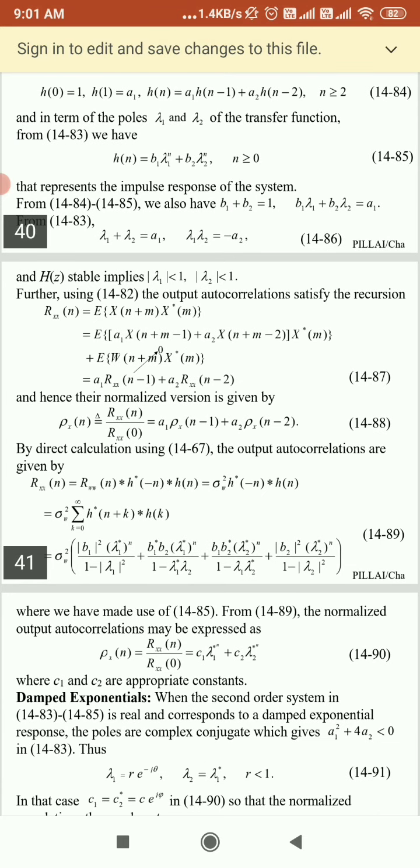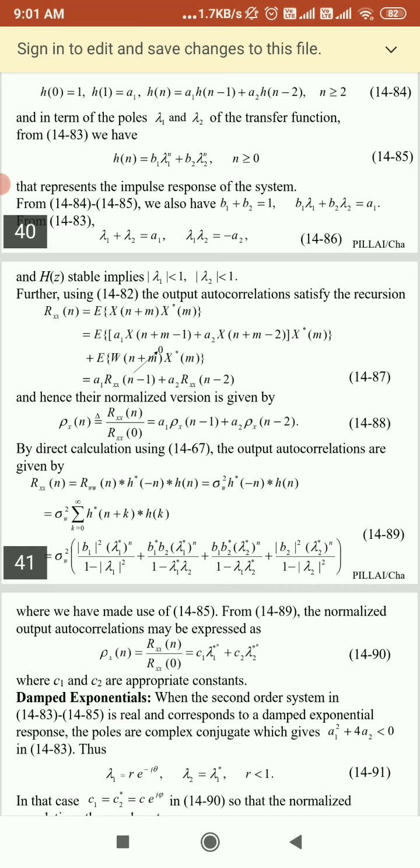Here you will get the normalized output correlations, expressed as rho x of n, equal to rxx of n with respect to rxx of 0. If you solve, you can write that as c1 lambda 1 to the power n plus c2 lambda 2 to the power n. Here c1 and c2 are nothing but appropriate constants.